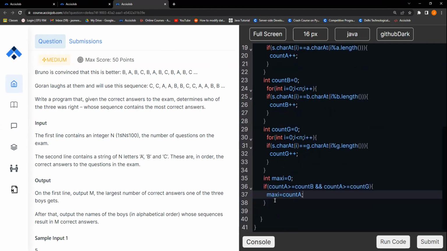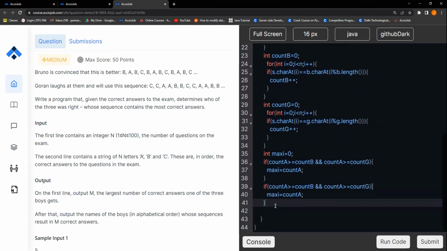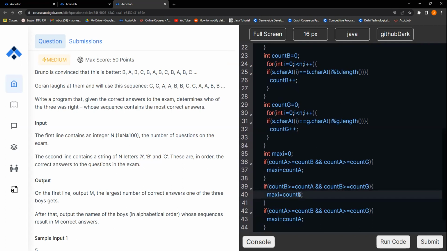All right. Similarly, for the other cases, we need to figure out which one is the maximum. So rather than A, we are checking for B. If B is greater than A and B is greater than G, please make the count as B. Right, now we are checking for G. If G is greater than A, please make the count as G.